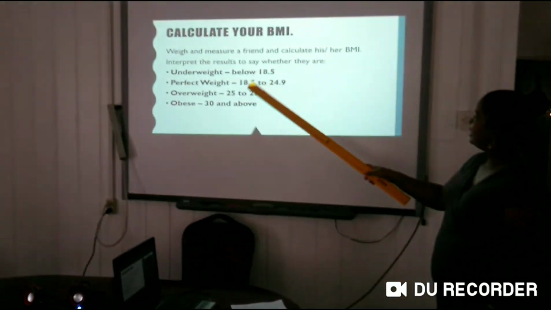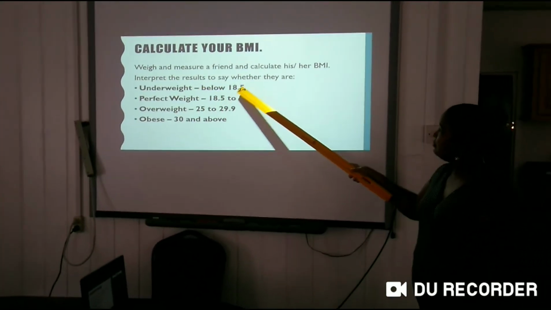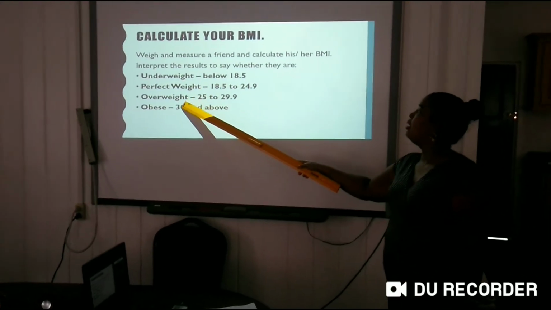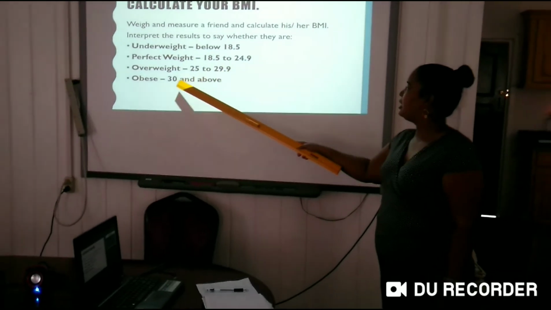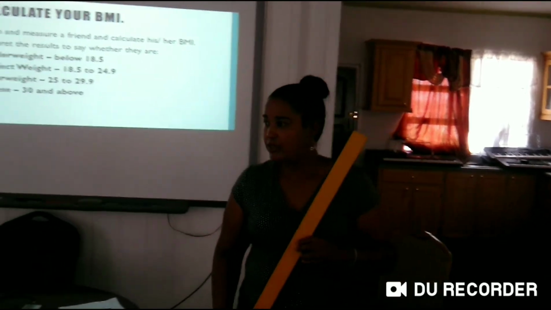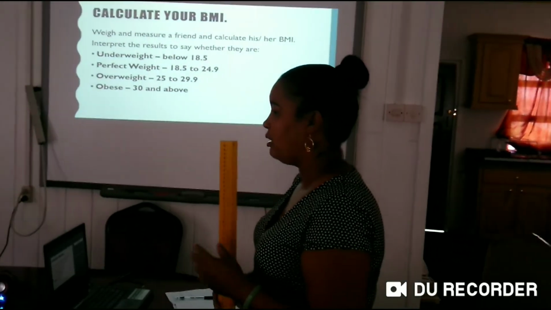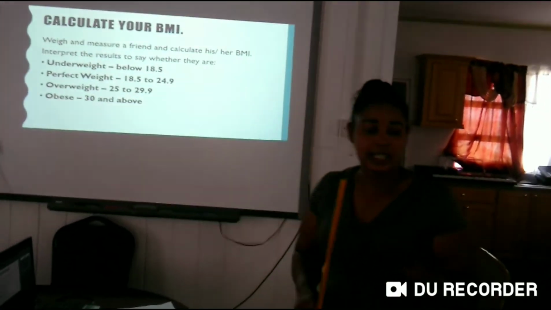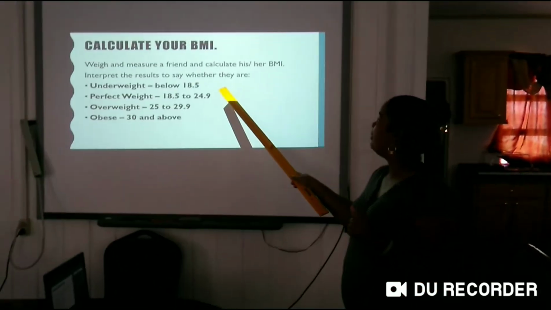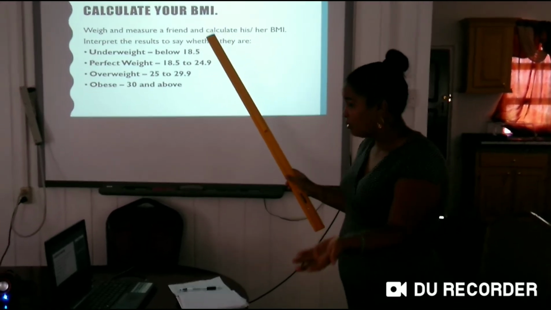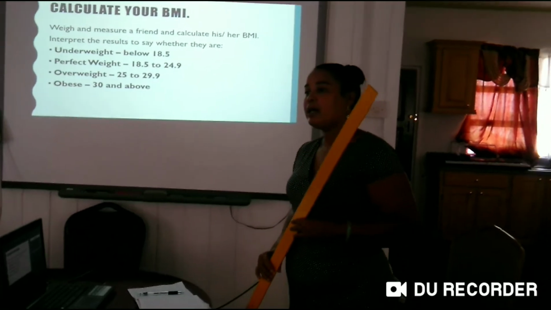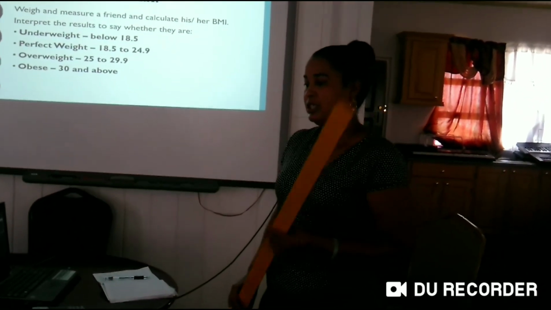Now, here it is again. If the person is below 18.5, underweight; perfect weight 18.5 to 24.9; overweight 25 to 29.9; and obese 30 and above. Now I need you to weigh and measure your friend. We're going to do that activity at the moment. You would have already decided which friend you're going to weigh and measure, and you're going to calculate his or her BMI, and we're going to say whether that person is any of these. And then we come back and we conclude the lesson when we're finished and discuss the result.